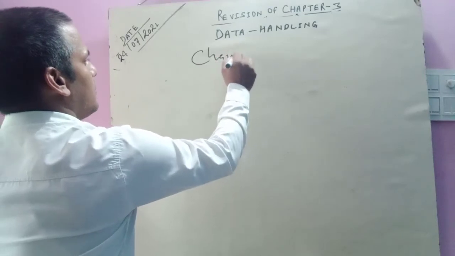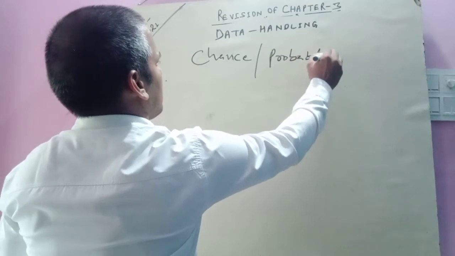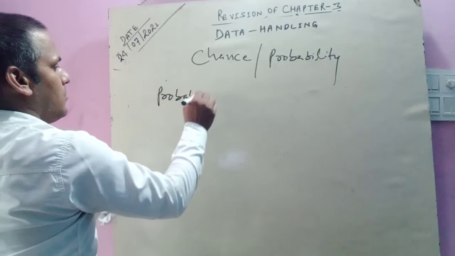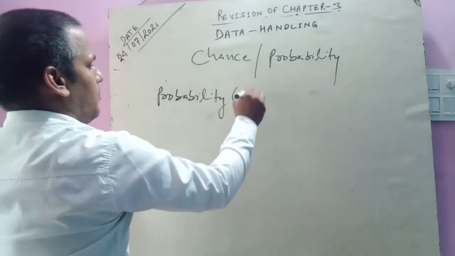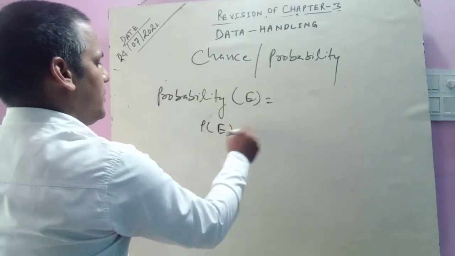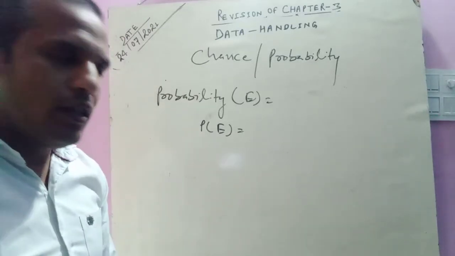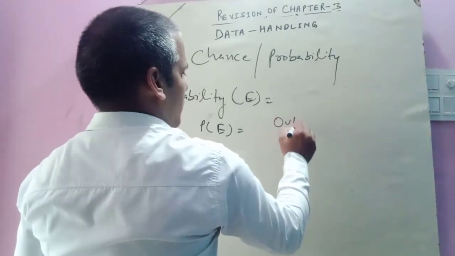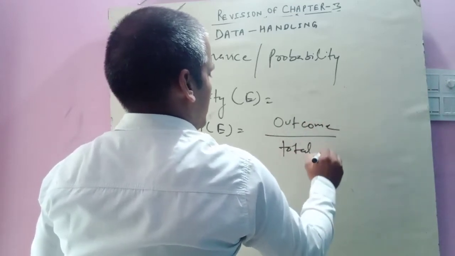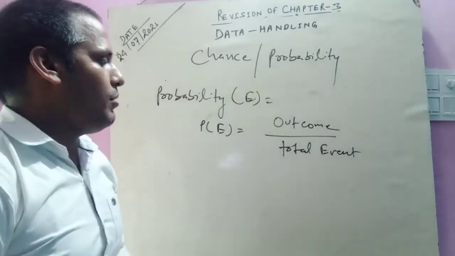Chance and probability. Probability of any event, we can also write the probability of an event, is the outcome upon the total event.